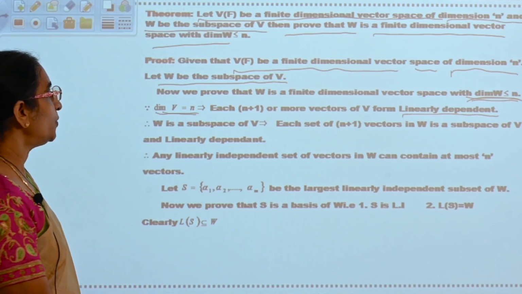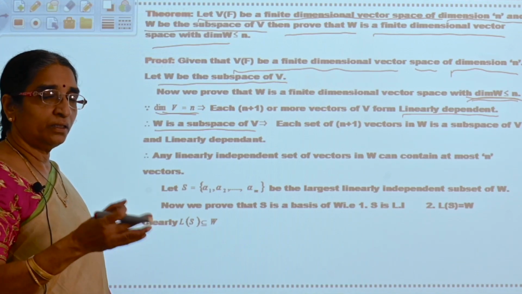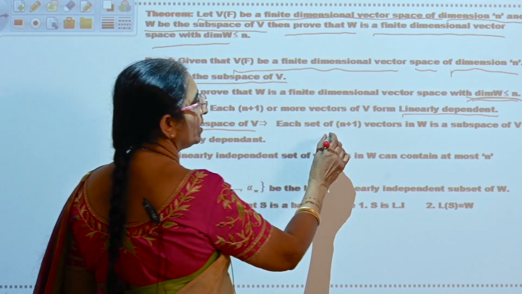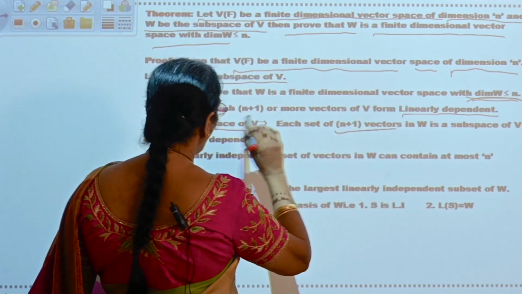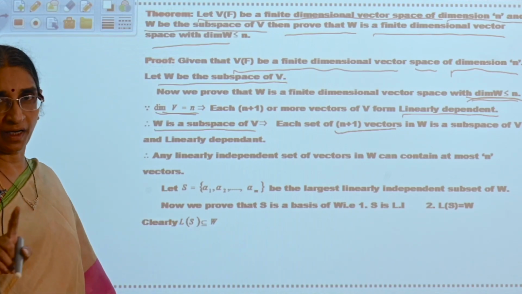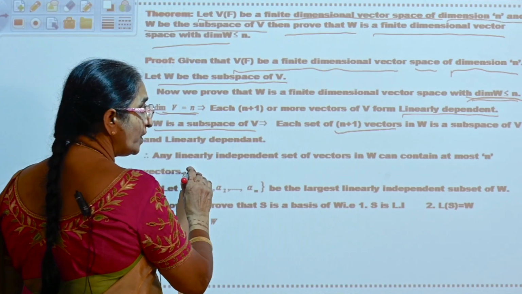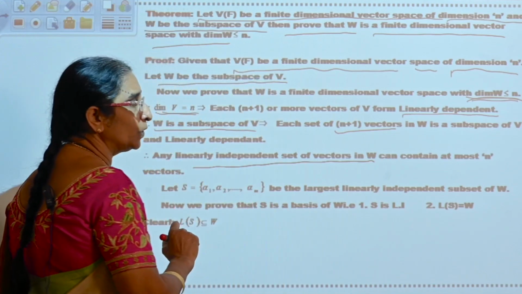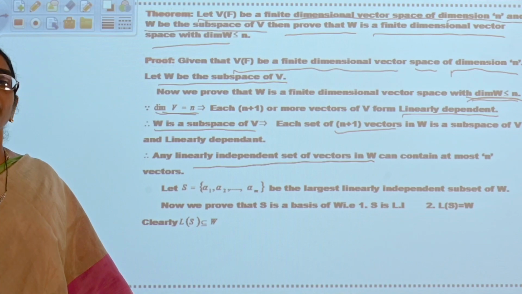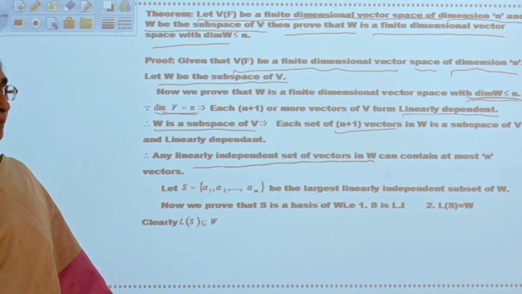Now W is a subspace of V. It follows from V, each set which is having n plus 1 vectors or more in W will be linearly dependent. Okay. That is, any linearly independent set of vectors in W can contain at most n vectors, because if n plus 1 vectors is there in that set it is becoming linearly dependent.